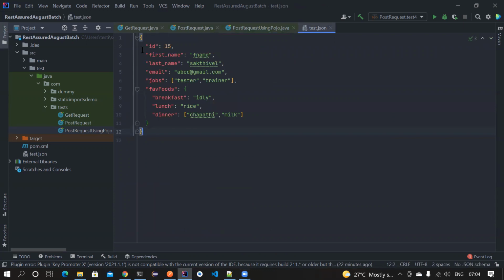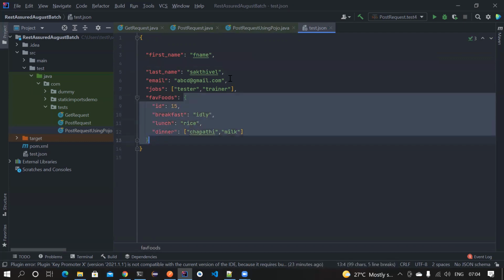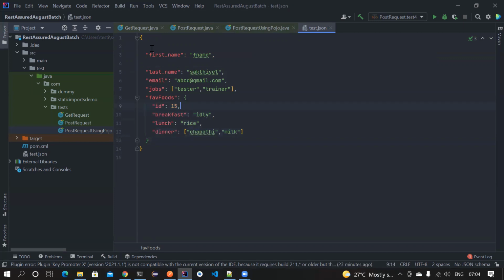Suppose you have a JSON like this. The same JSON will work if we keep it like this, so there is no difference. But the same JSON will not work if the ID is put inside this particular JSON object. So the hierarchies matter. We have a root node, inside the root node we have a favorite foods JSON object, and inside that we have ID.